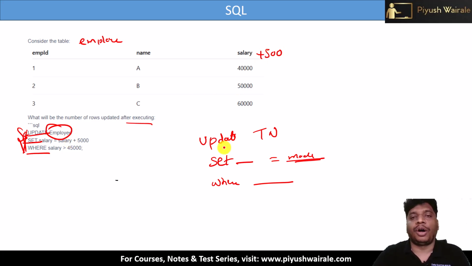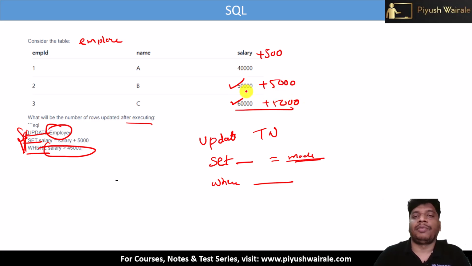But for what? For all the rows? No. Only for the rows where salary is greater than 45,000. If you look at the condition here, this row and this row satisfy it. So we are going to add 5,000 rupees in this column's values. How many rows are updated after executing? 2 rows here. So 2 will be the answer. This type of question you can expect.